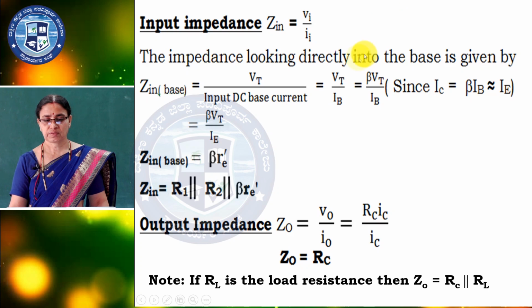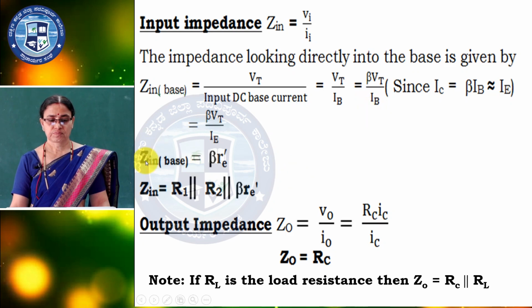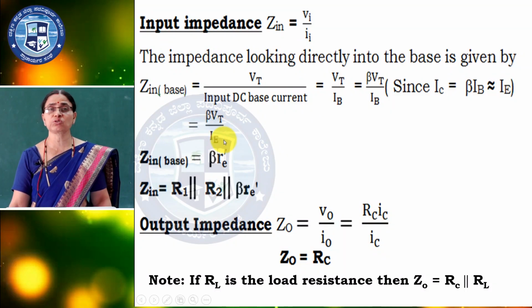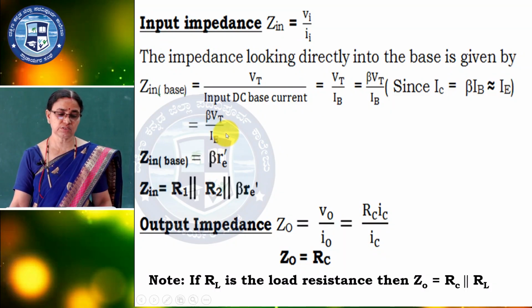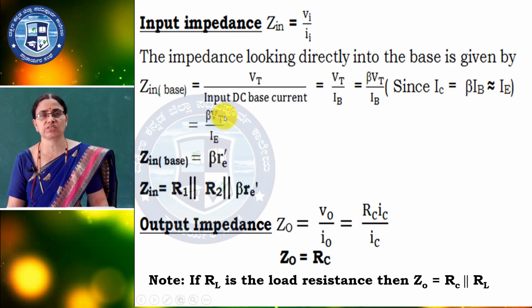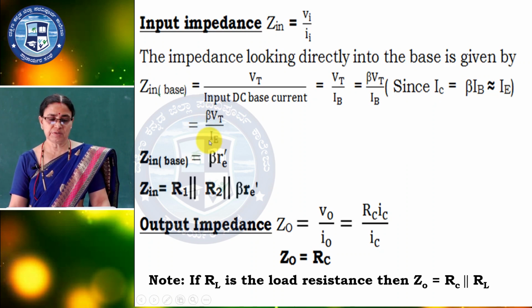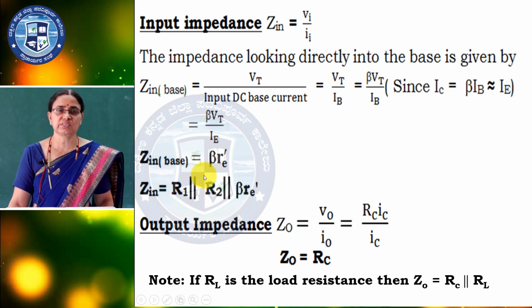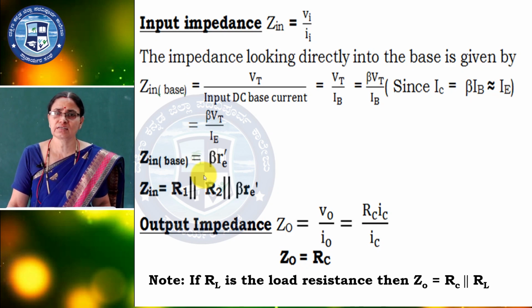So beta goes up, and you get beta Vt divided by IC, which is nearly beta Vt by IE. Vt is 26 millivolt for silicon and 52 millivolt for germanium. Vt by IE is nothing but re dash. So Zin base is beta into re dash for the particular transistor.